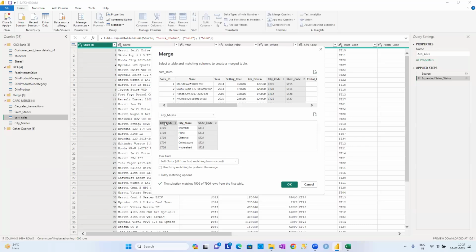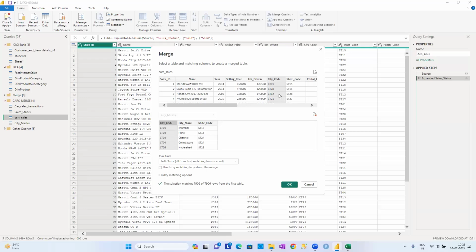So deselect it once. Just a minute. Now see, once again, city code, just select it, select another column, automatically it is getting deselected. So city code and city code.